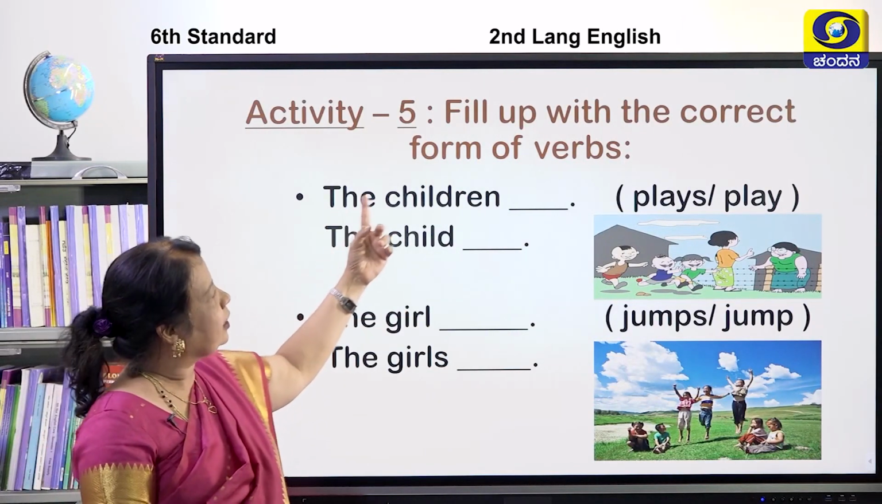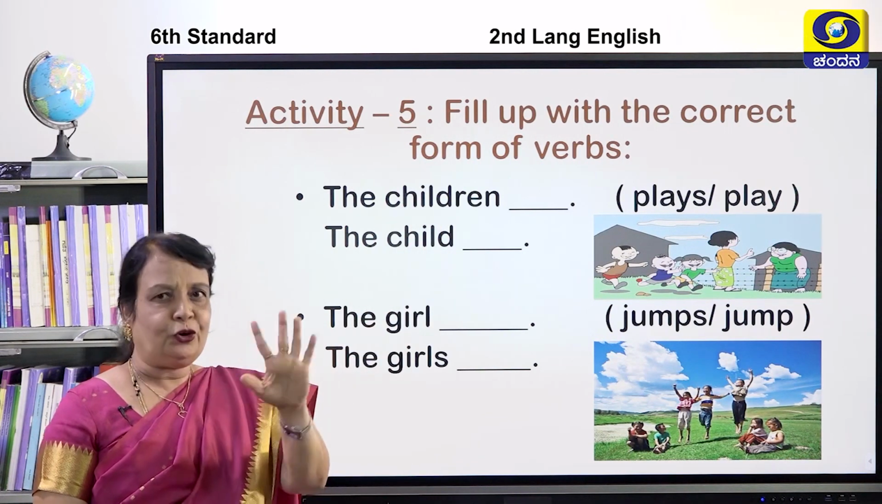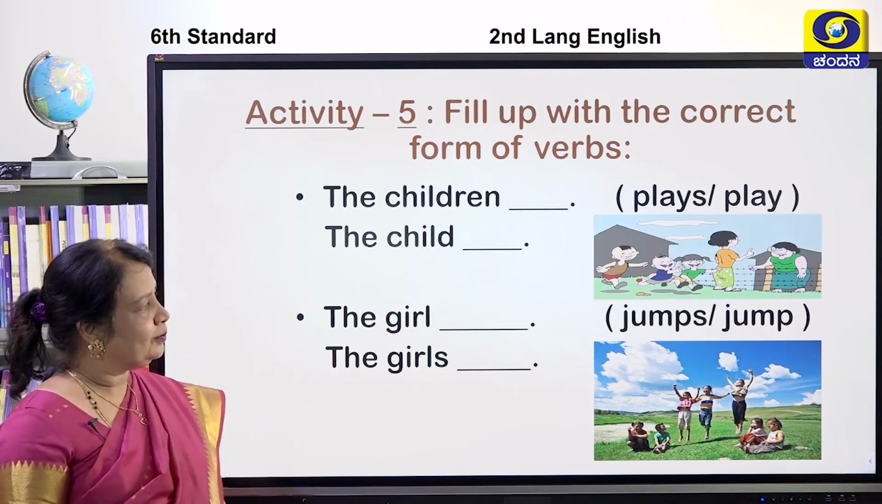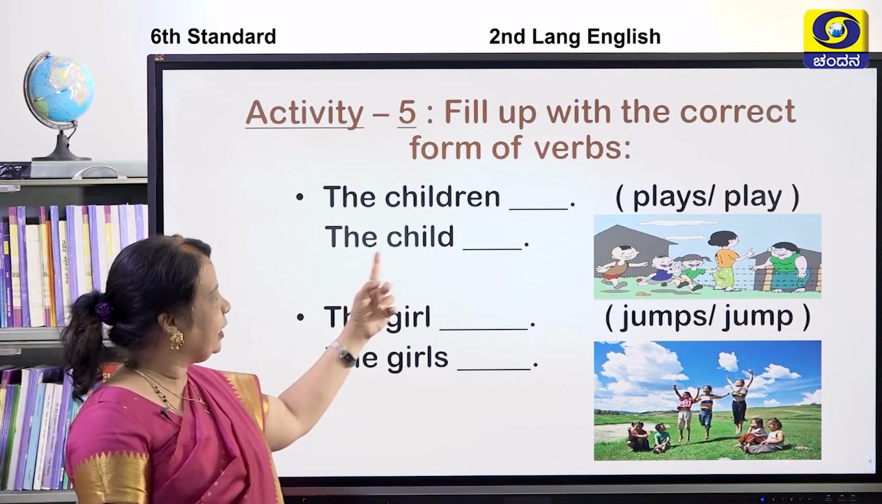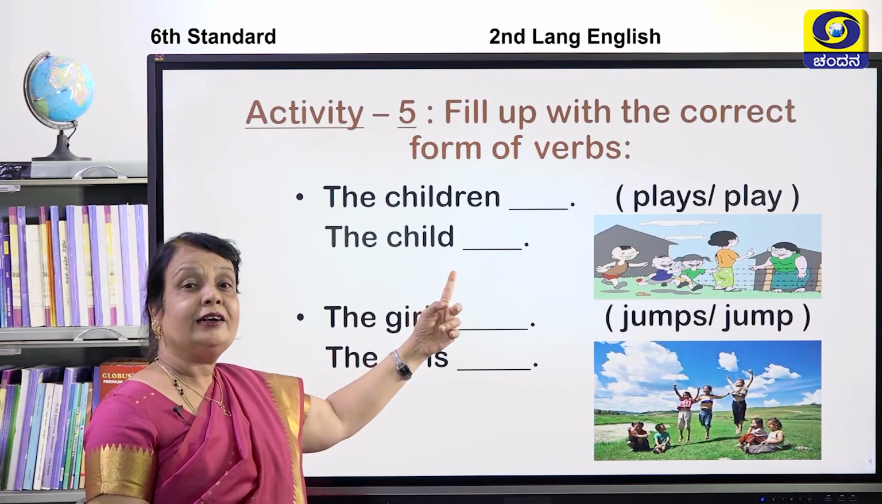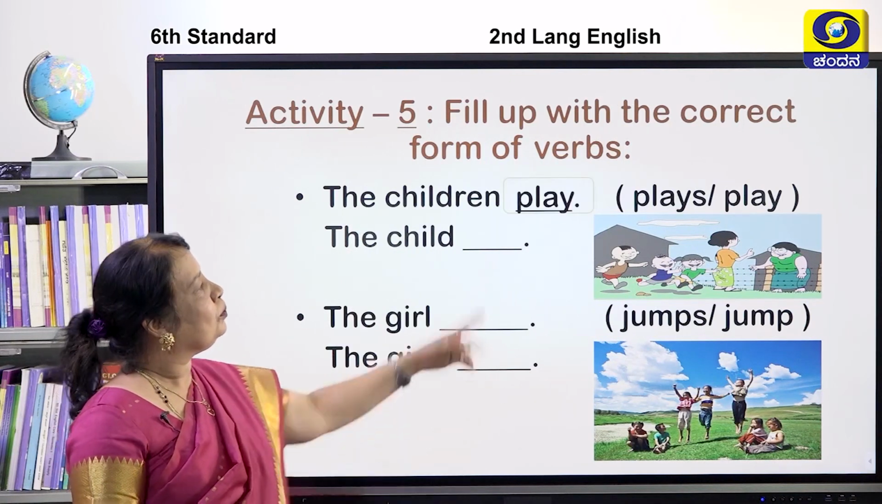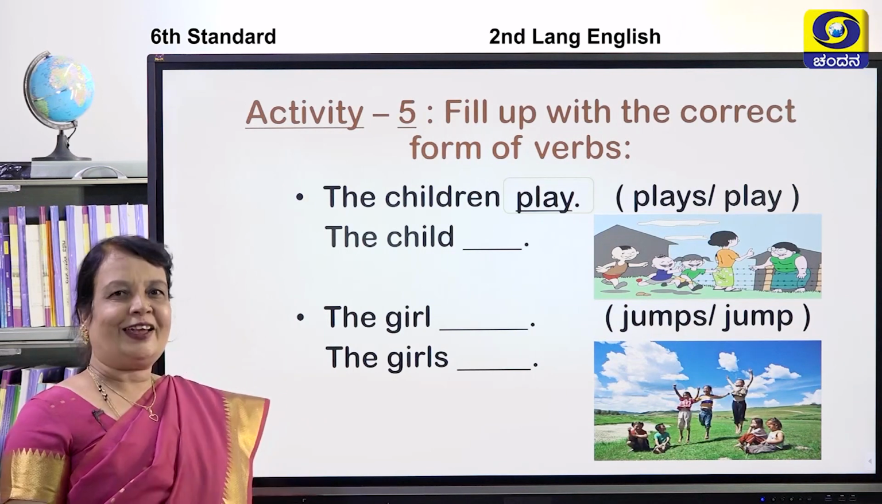Here children, the children, yes, children means only one? No, more. So, the children, yes, write down the correct answer. Come on, try. Here the child means only one child. So, when there is a child, you are supposed to add yes to the verb. Very good. The children play. The child plays. Very good children.